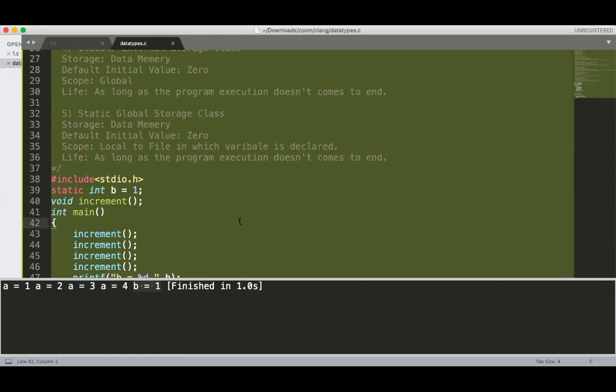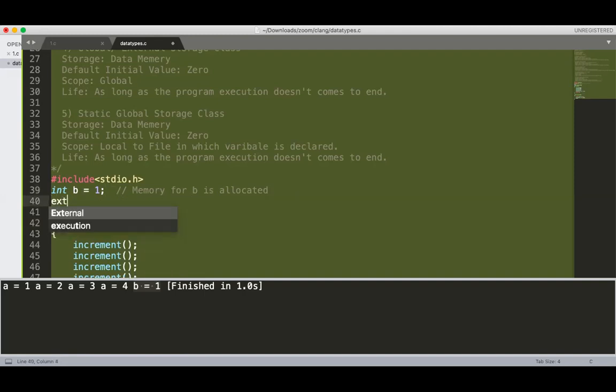So int b is equal to 1 is considered as global, right? Yes, int b equal to 1 is global. If we give extern int b is equal to 1, both statements are the same. But int b equal to 1 means it is a declaration plus definition. Here the memory for b is allocated.